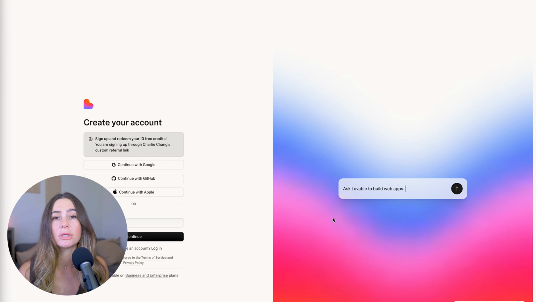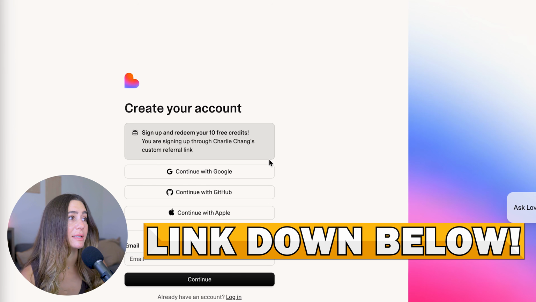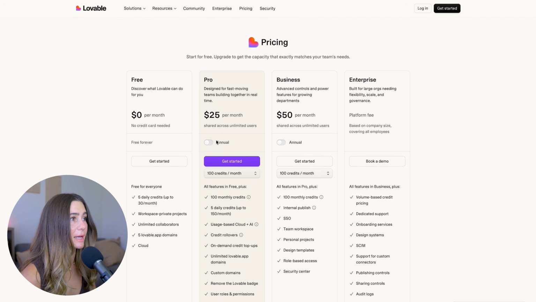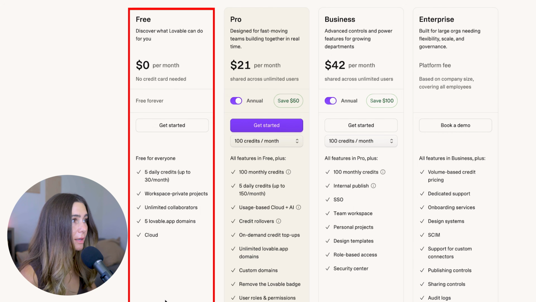Now, I wanted to touch on the different plans and pricing options. So again, if you use our link down below, you can get signed up for free and you can redeem your 10 credits, okay? But they do have other plans as well. Again, they have a free plan. You don't even have to put your credit card in. You get 5 daily credits up to 30 per month. Again, plus our 10 if you use our link down below. You get a workspace with private projects, unlimited collaborators, 5 Lovable app domains, and then cloud.